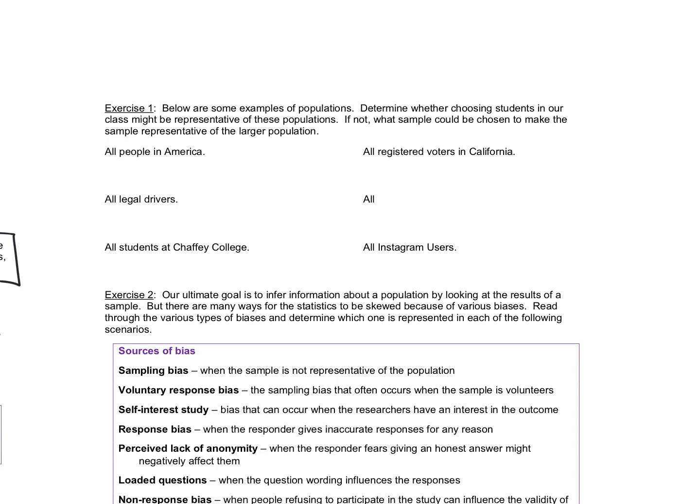Determine whether choosing students in our class, our Math 45 class, would be a good sample. I'm trying to be specific here to think about the characteristics of our class. The students in our class are taking Math 45, which is a non-STEM math course.